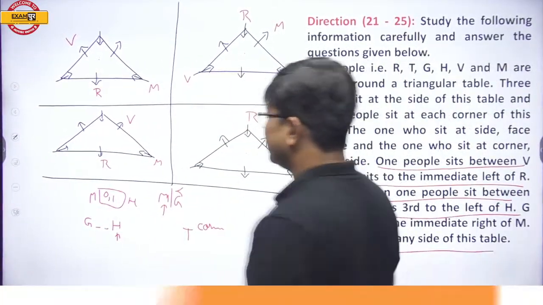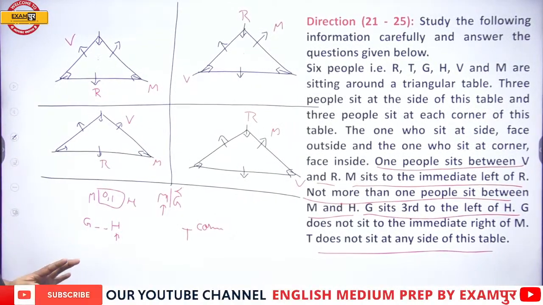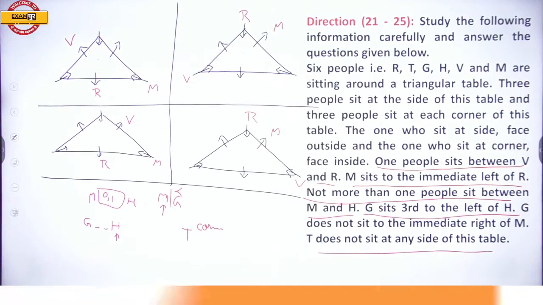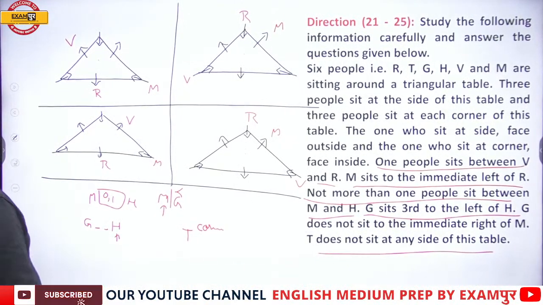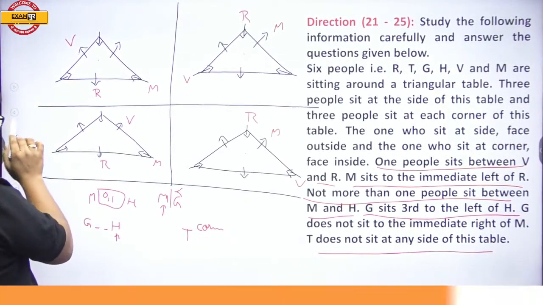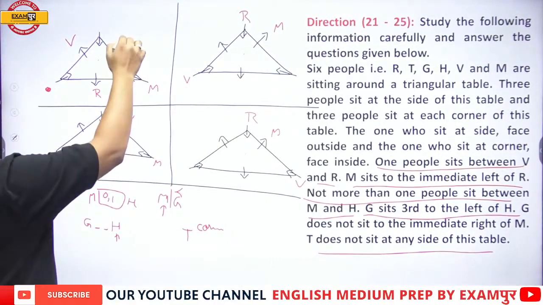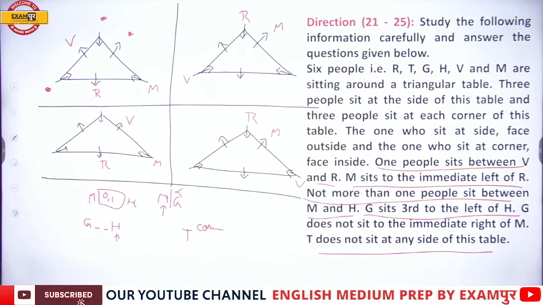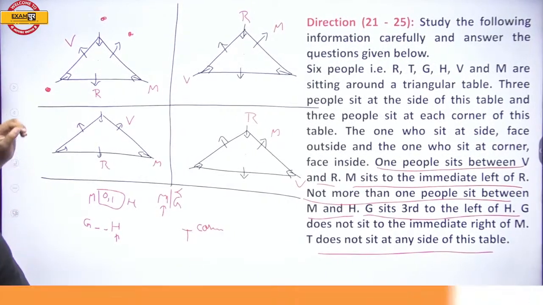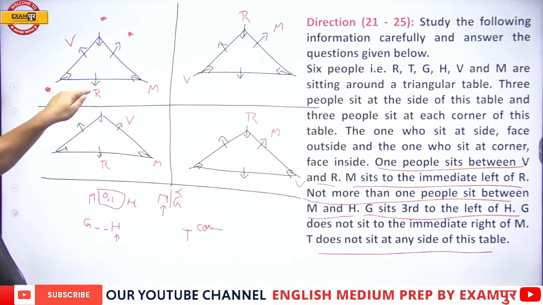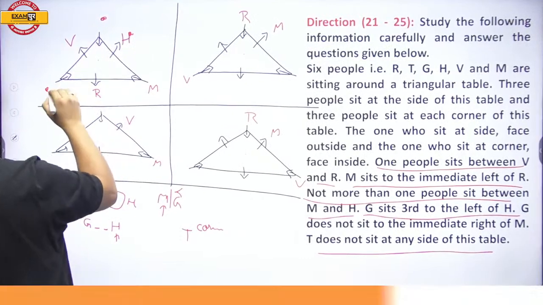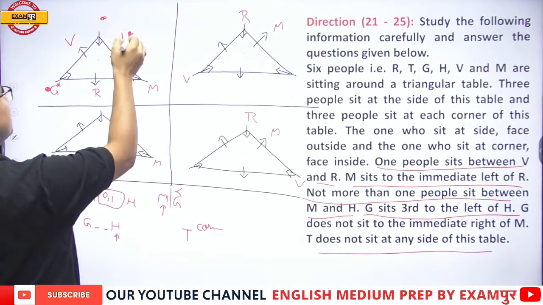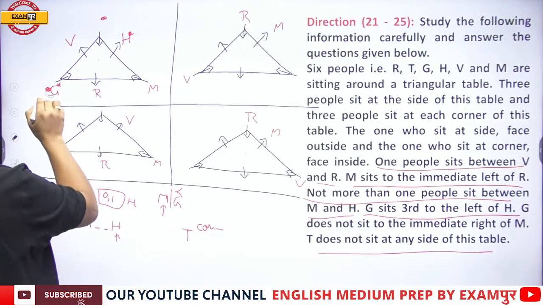So what we have done as of now: 0 or 1 person between M and H. Okay, fine everybody. Now see, 0 or 1 person between M and H. H can be here and here. But we have to ensure that H's third left is G. If I keep H over here, H 1, 2 and third left G is not possible. But if I place H over here, 1, 2 and third left G is possible. And if I keep H over here, 1, 2 and third left G is possible. So that is fine.